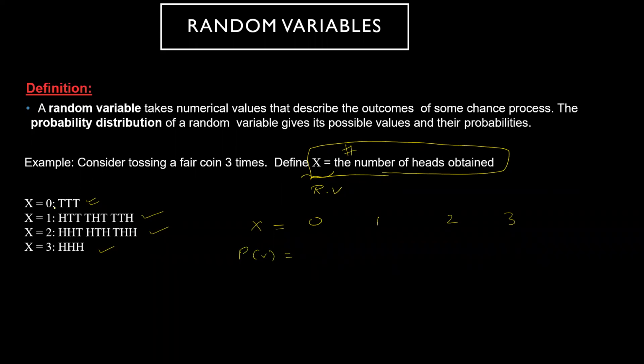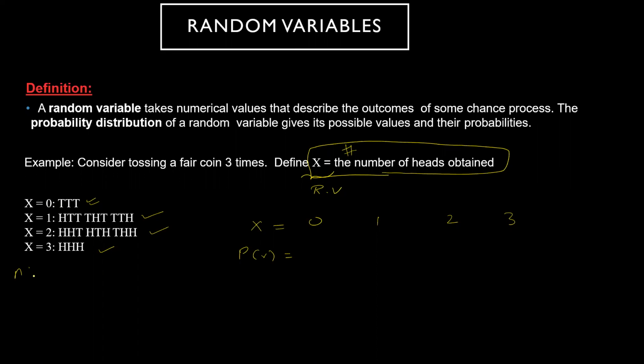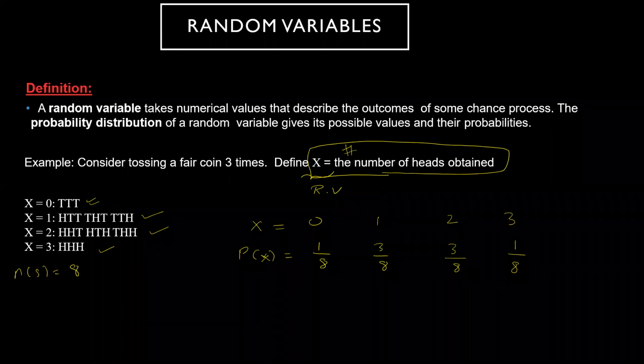Zero heads is 1 out of, what is the total number in the sample space here? 8, no? So only 1 is there, so this will be 1 by 8. One head: there are 3 outcomes, so this will be 3 by 8. Two heads: again you have 3 outcomes, so this will again be 3 by 8. And 3 heads, again only 1 outcome, so this will be 1 by 8. Alright, so this is the corresponding P of x and x.